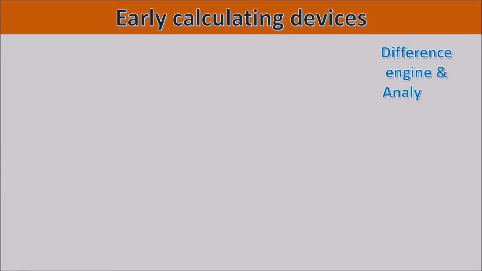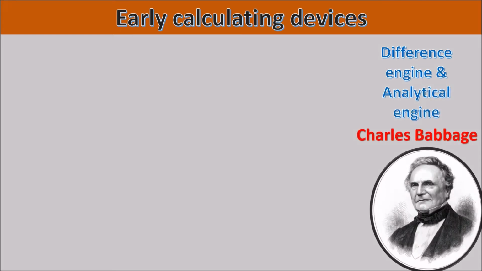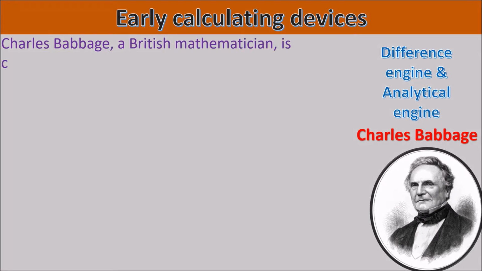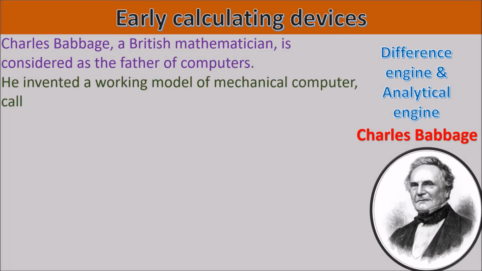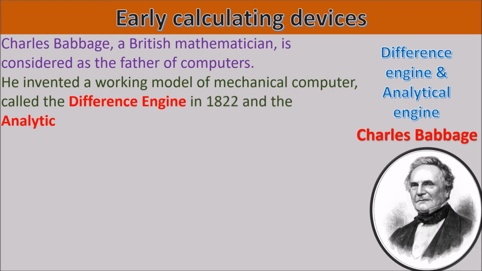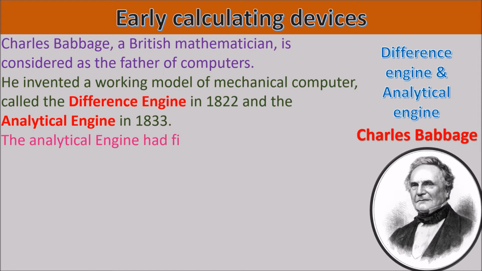Difference engine and analytical engine. Charles Babbage, a British mathematician, is considered the father of computers. He invented a working model of a mechanical computer called the difference engine in 1822 and the analytical engine in 1833.